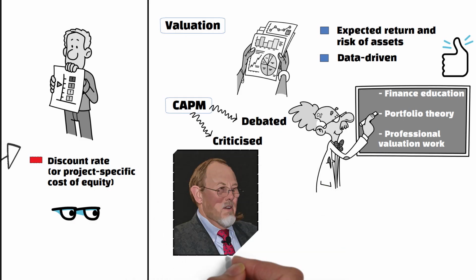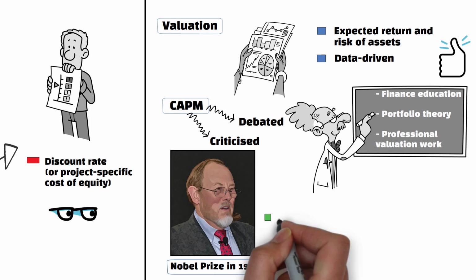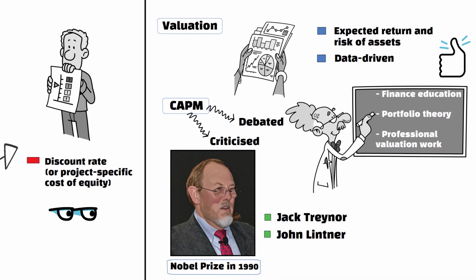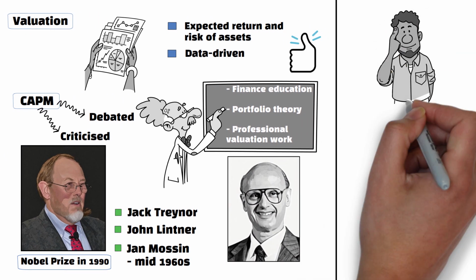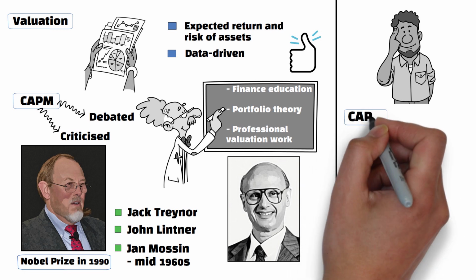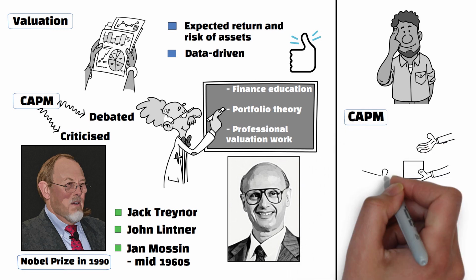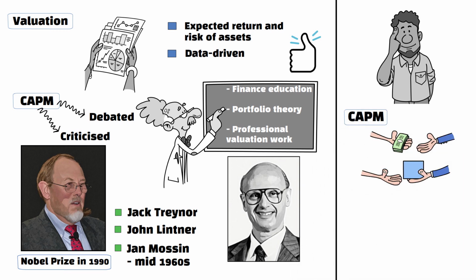The model was developed in the 1960s by William Sharpe, who won the Nobel Prize in 1990 for it. He developed it along with Jack Treynor, and later John Lintner and Jan Mossin extended it further in the mid-1960s. It was built on the foundation of Harry Markowitz's modern portfolio theory. Used wisely and alongside other models, CAPM still provides valuable insight into the trade-off between risk and reward.